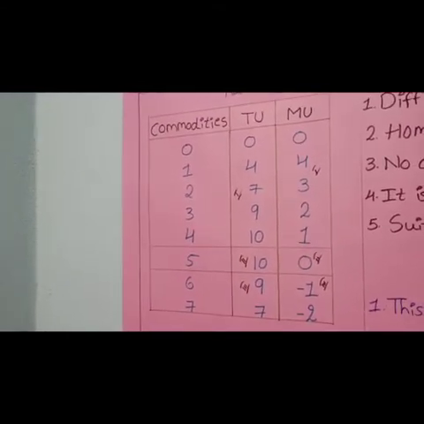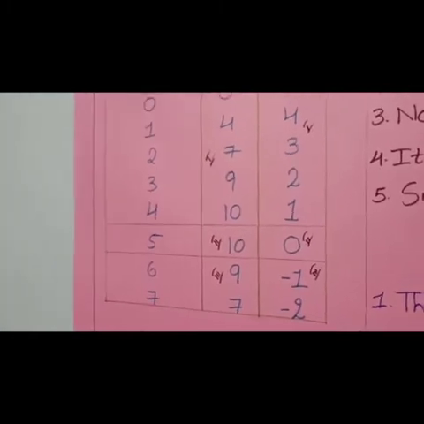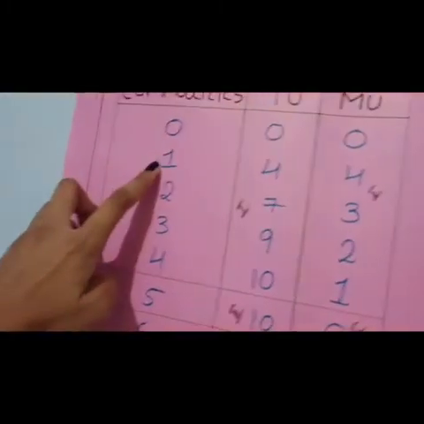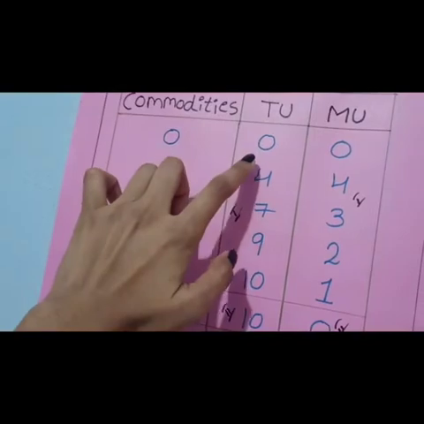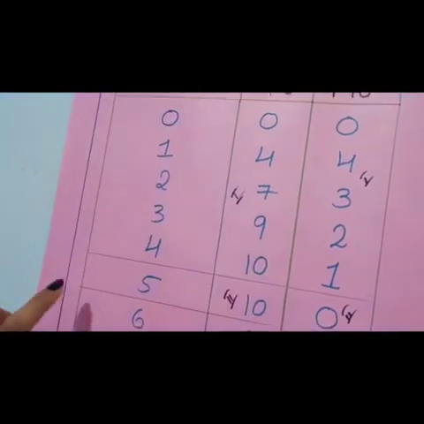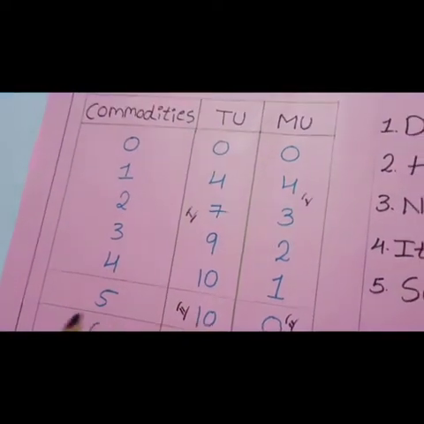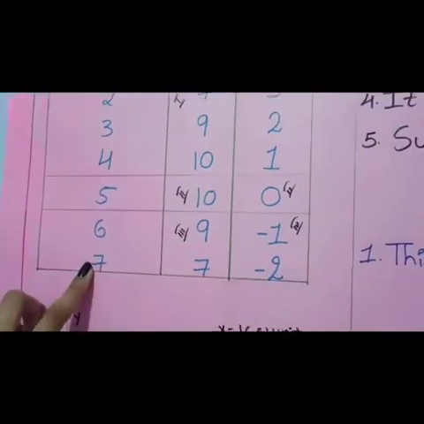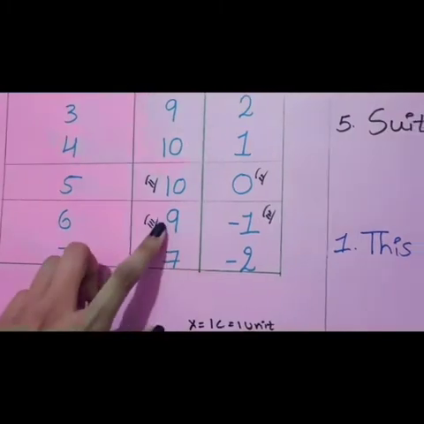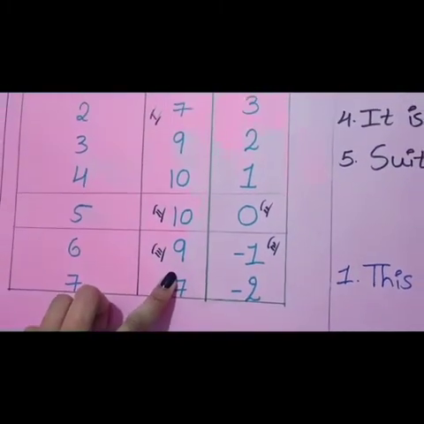When commodities are 0, then TU is also 0. When commodities are increasing 1, 2, 3, 4, then TU is also increasing 4, 7, 9, 10. At the fifth commodity, TU becomes constant, and at the sixth and seventh commodity, instead of increasing, it is decreasing.